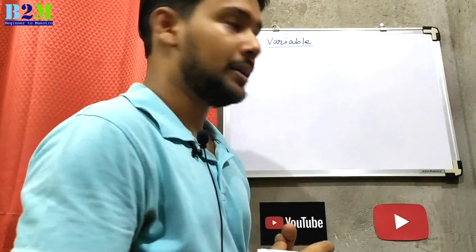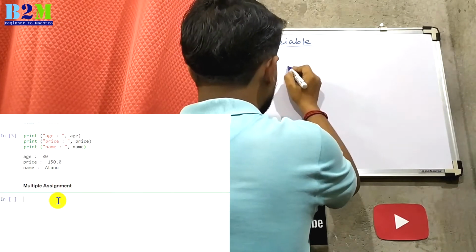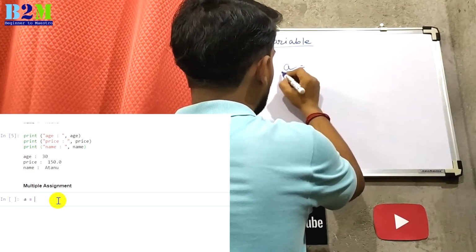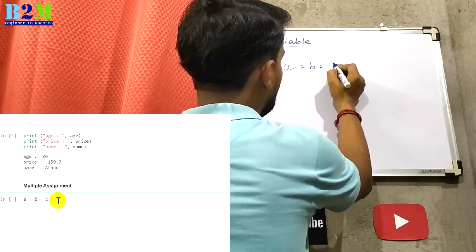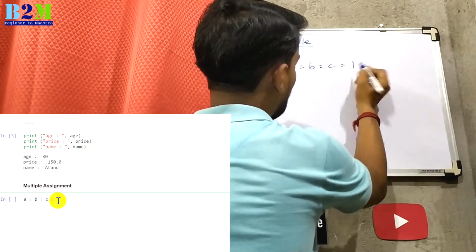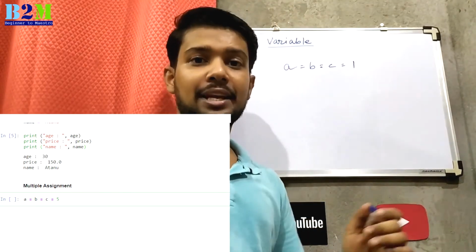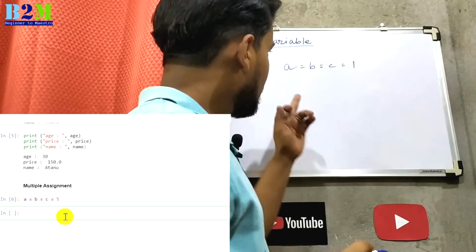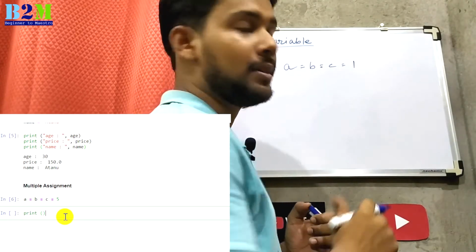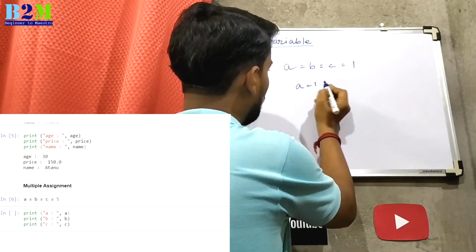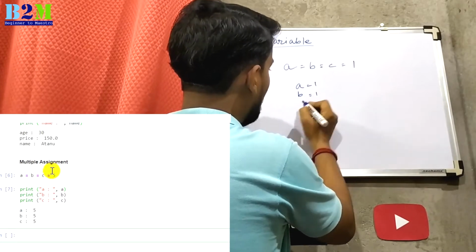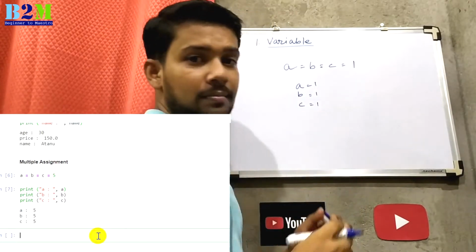So far you have seen single assignment. Now I will show you multiple assignment. If you have a equal to b equal to c equal to 1, that means you are assigning the value 1 to these three different variables, like a equal to 1, b equal to 1 and c equal to 1.